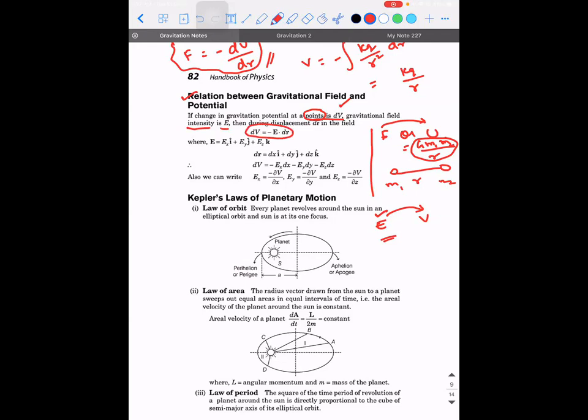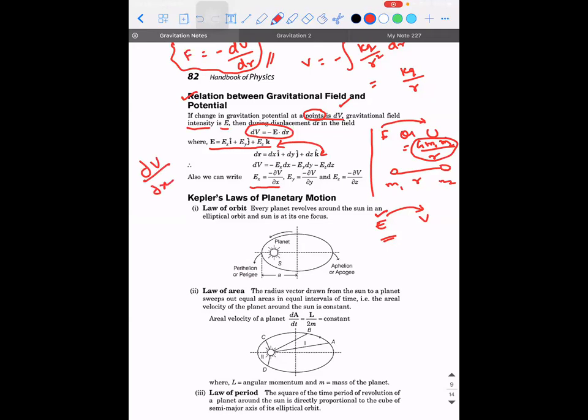So if the electric field is expressed as a three-dimensional parameter, which is Ex i cap plus Ey j cap plus Ez k cap, and dr is represented as dx i cap plus dy j cap plus dz k cap, then dV will be equal to what? Minus Ex into dx minus Ey into dy minus Ez into dz. That can be easily obtained by doing the dot product between these two. So once you do the dot product, then electric field at x is given as minus, this is read as dou V by dou x.